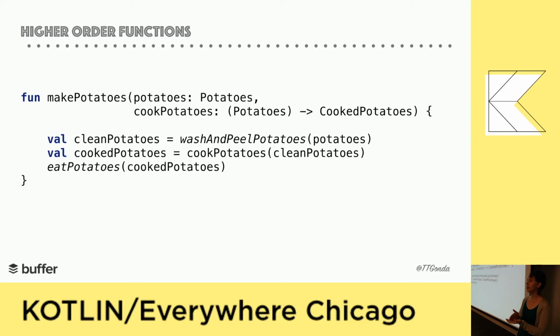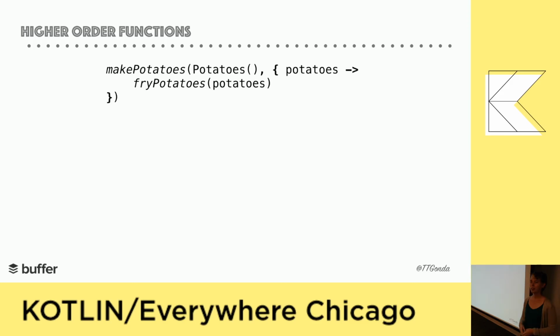To pass in the function, or the lambda, you take the logic in curly braces, and you can name your input variable. Here it's potatoes, then we have an arrow, and then we're going to fry the potatoes, say, to make hash browns. And this is kind of a verbose way of calling it.